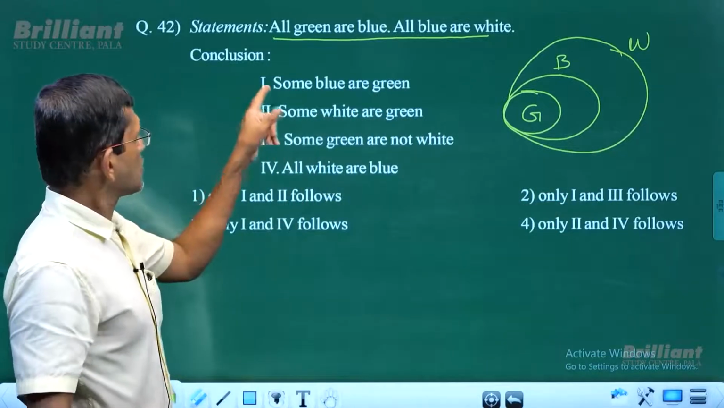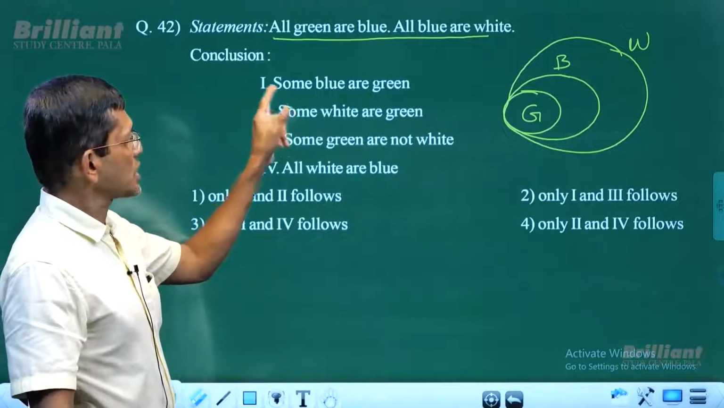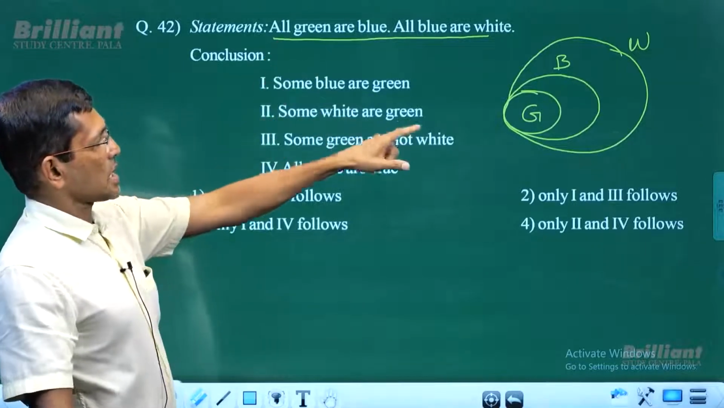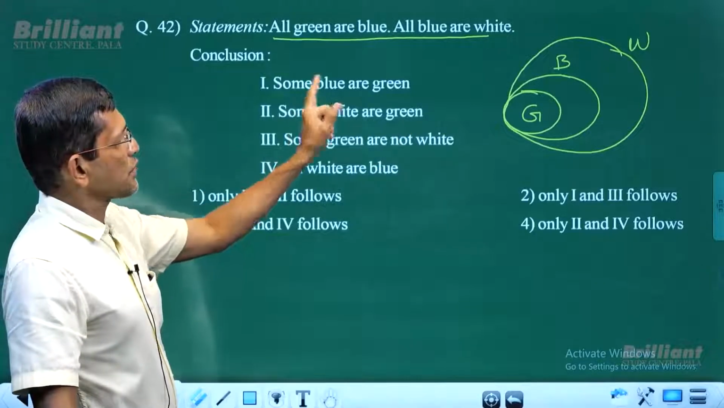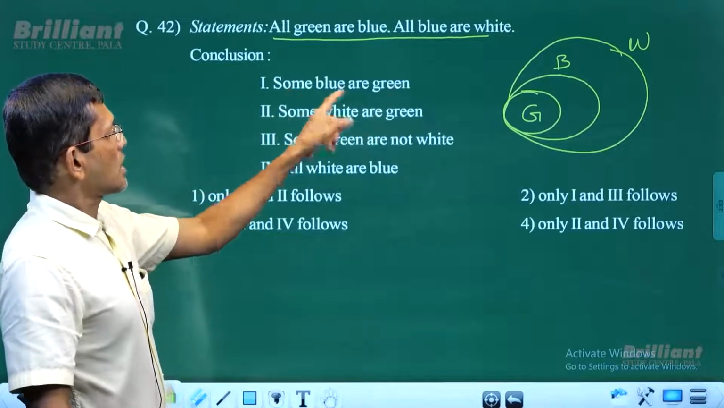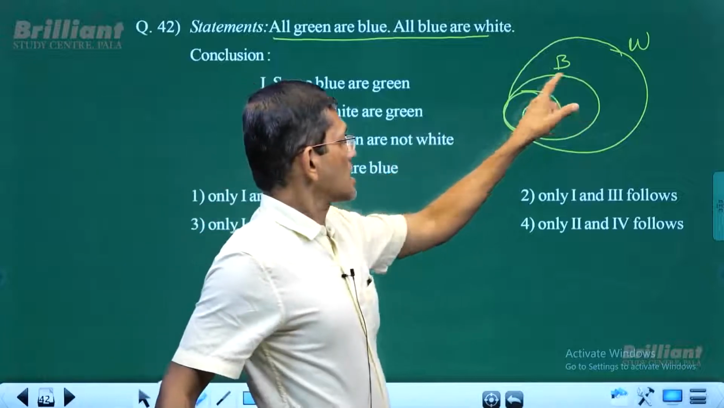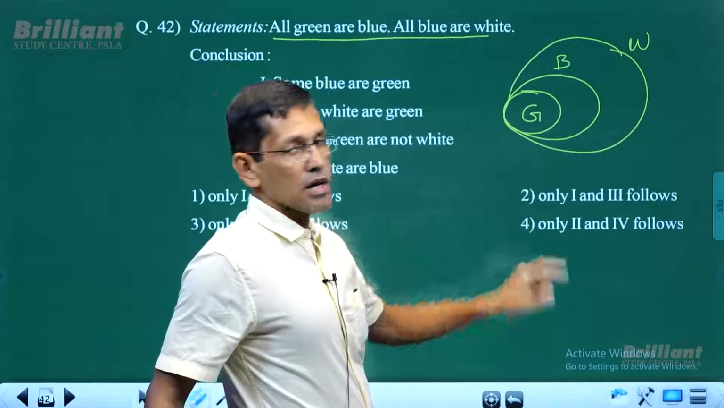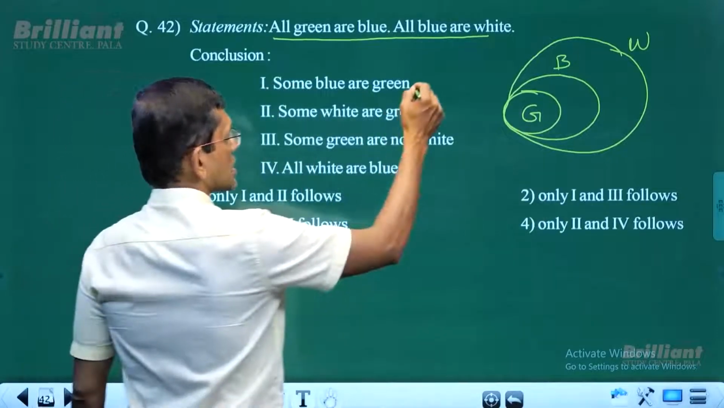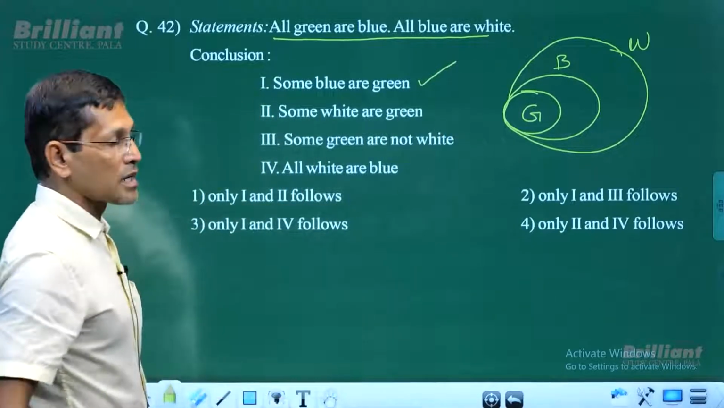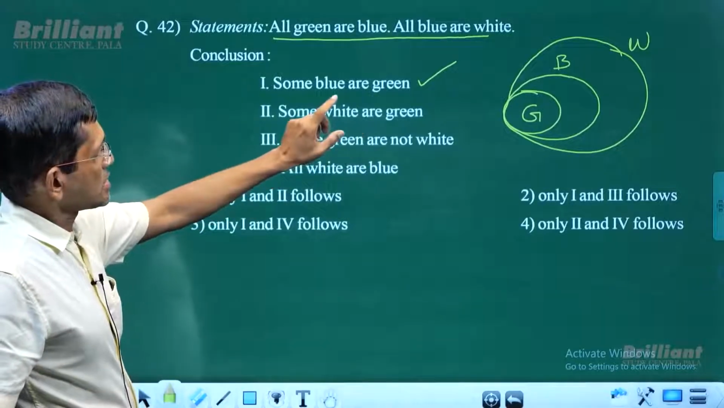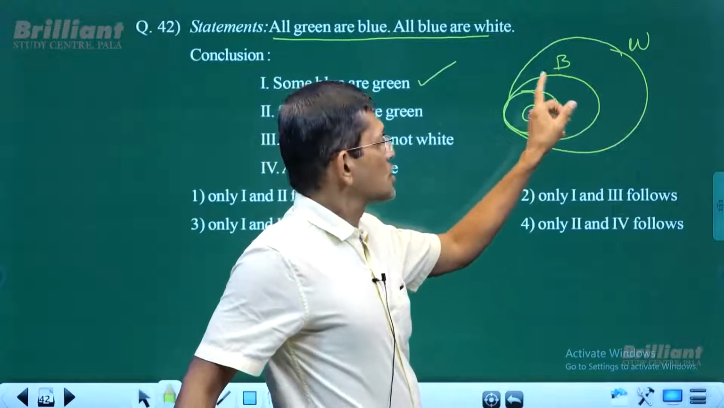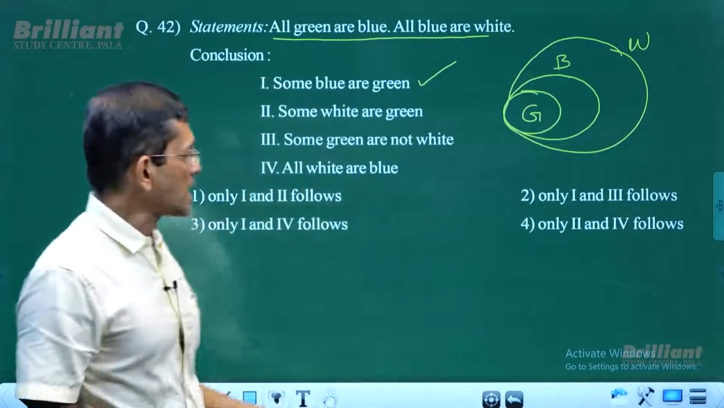Now, conclusion number 1. We need to check whether the conclusions follow the basic diagram or not. The basic diagram is based on the statements, so do the conclusions follow the statements or not? Some blue are green. Definitely, all the green is inside the blue. So some blue are green. So the first one is valid, it follows. Second one, some white are green. Definitely green is inside the white as well. So some white are green. So it's valid, it follows.